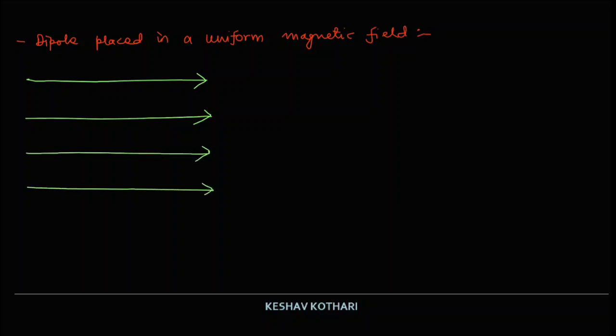That is, we mean to say that there is a large north pole on the left hand side and a large south pole on the right hand side. And if I fix a magnetic dipole over here, having pole strength m for the north and south pole respectively, then such a magnetic dipole can be placed like this. So this one is plus m and this one is minus m. Basically plus m represents north polarity and minus m represents south polarity. As a result, it will start rotating, or a torque will be generated.